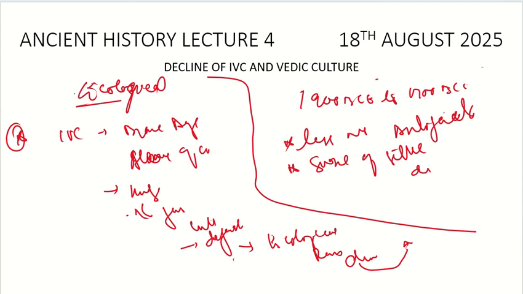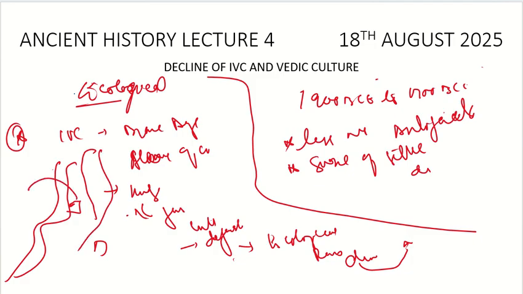And also the rivers started to change their courses. One important thing about young rivers is that they change courses. For example, Mohenjo-daro was on the banks, and there is another site which was here. Once the river started to change its course, Mohenjo-daro would get drought, and another site would get floods. Because of the drought and floods, they realized that this place is not good for living now, and they started to shift to other places.